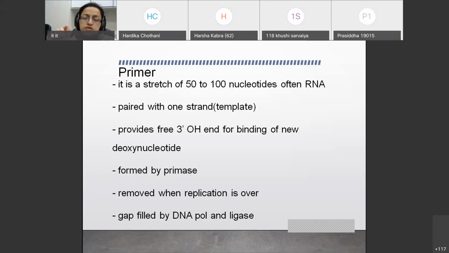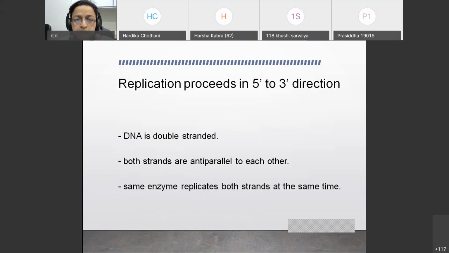So this is an MCQ question, and this is a viva question. The gap created by removal of the primer is filled by DNA polymerase and DNA ligase. Both things are required. Remember this thing. How these two enzymes are utilized, where exactly polymerase acts and where exactly ligase acts, I will tell you later on. But remember that the gap created by removal of the primer is filled in by these two enzymes.